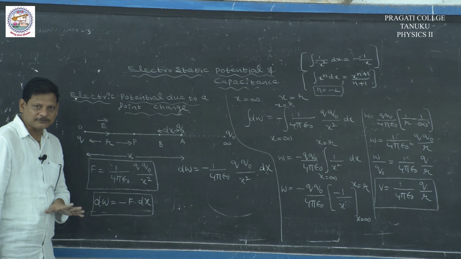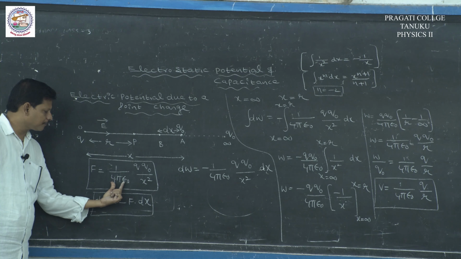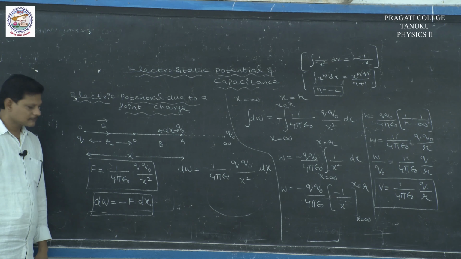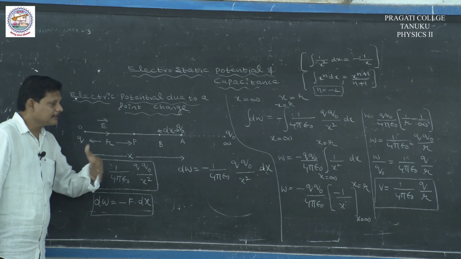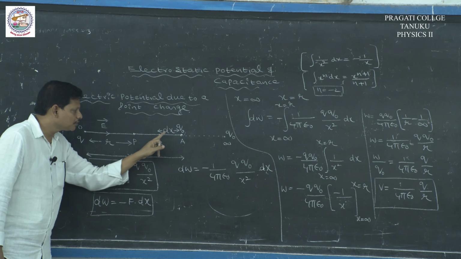From Coulomb's inverse square law, the opposing force F is equal to 1 by 4 pi epsilon naught Q Q naught by x square. Work done in order to move the charge further from A to B through a distance dx.